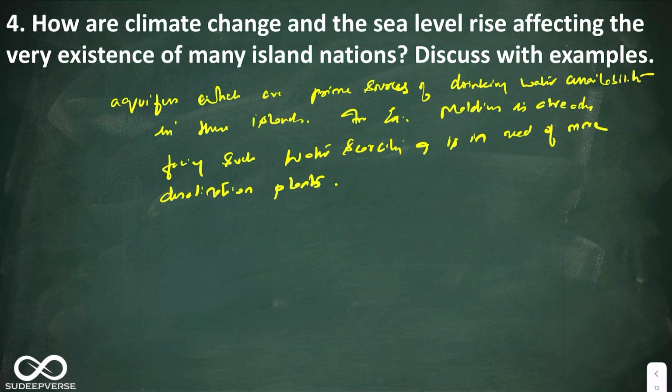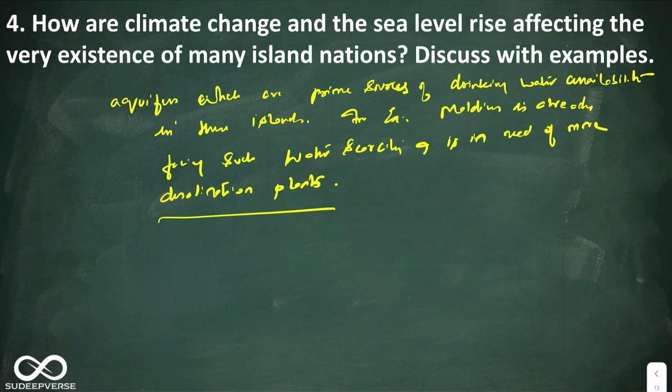Now look at this. This example I'm writing from common sense. In all the islands along the Indian Ocean, for example Lakshadweep, Maldives, Mauritius, everywhere there is lack of fresh water. So I am assuming that because of sea level rise, that scarcity will increase even more, which in turn will create more necessity for desalination plants.